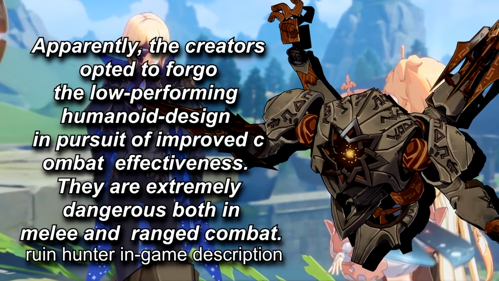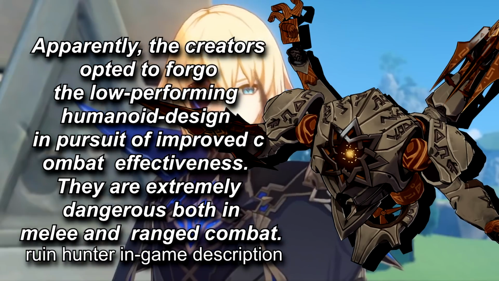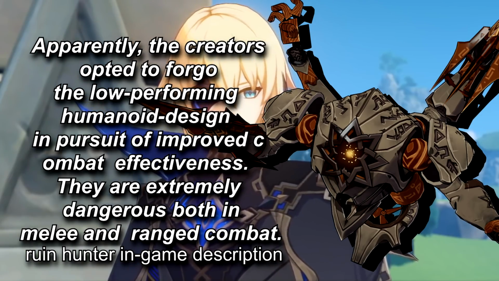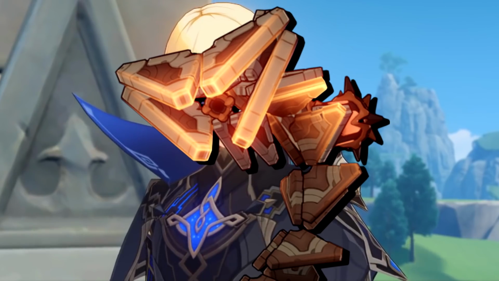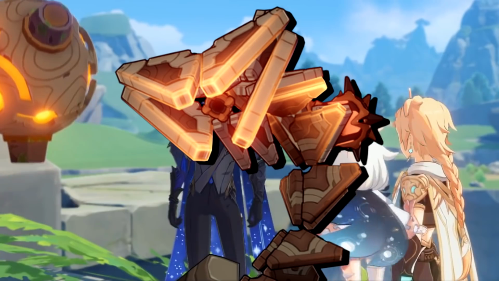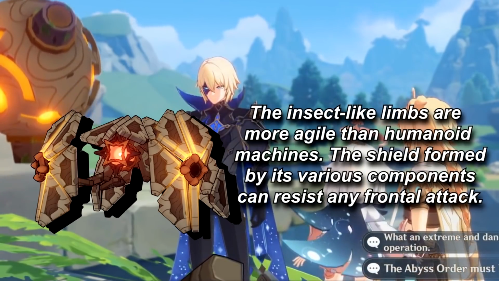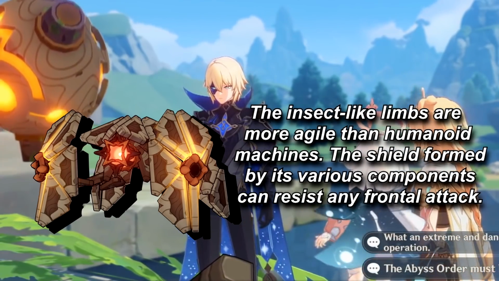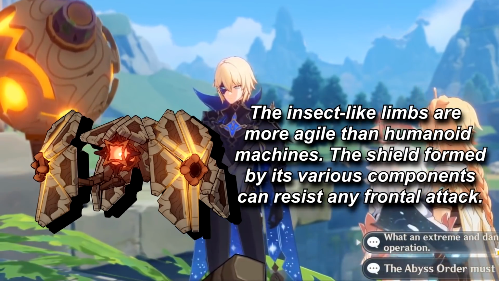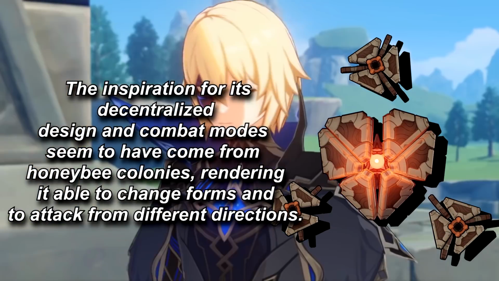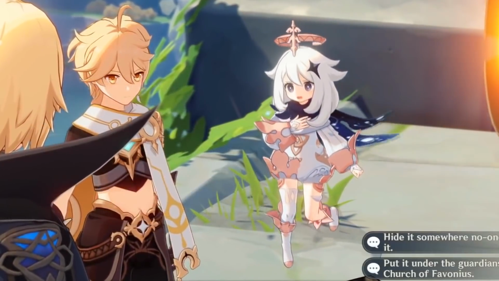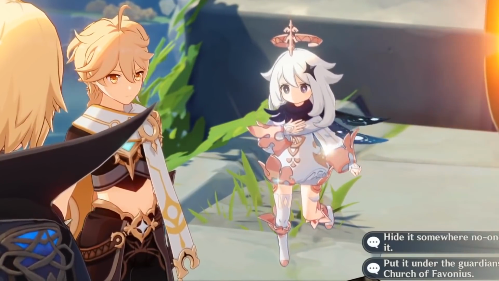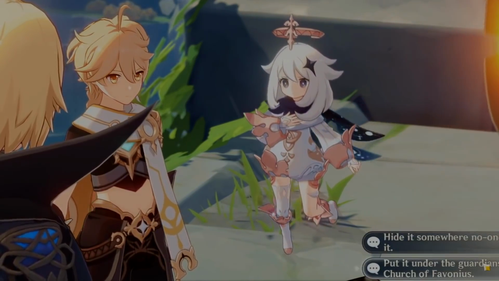Apparently, the creators opted to forego the low-performing humanoid design in pursuit of improved combat effectiveness. The other Ruin machines that I mentioned were also biometrically manipulated to become more combat-oriented, which is interesting. Like the Ruin Defender's insect-like structure was made to combat frontal attacks, while the Ruin Cruiser's honeybee comb structure made for more omnidirectional laser weaponry. It's a weird thing to think of. Why are so many weapons of mass destruction scattered across Teyvat?